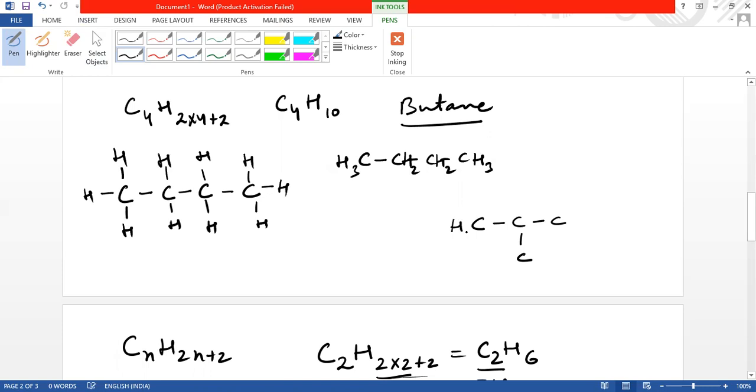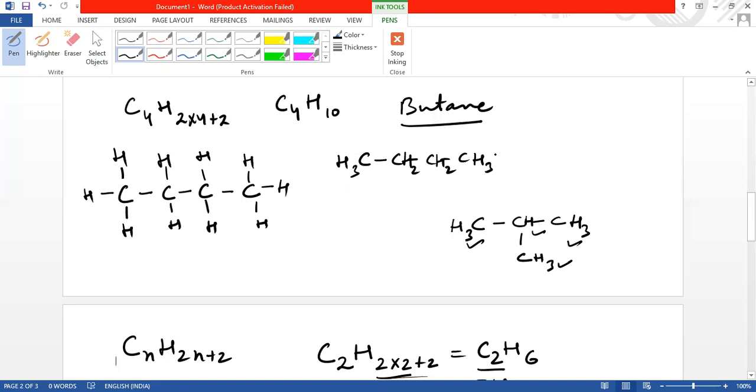Now the three terminal carbons will each get 3 hydrogens, and this carbon, with its 3 valencies satisfied by 3 carbons, will get only 1 hydrogen. Now how many hydrogens are there? There are a total of 10 hydrogens, and in the straight chain also there are a total of 10 hydrogens.